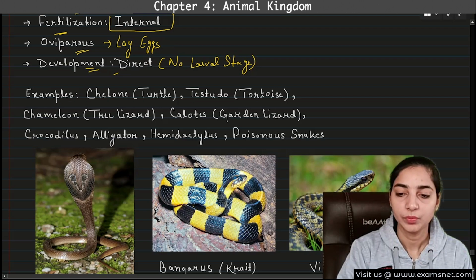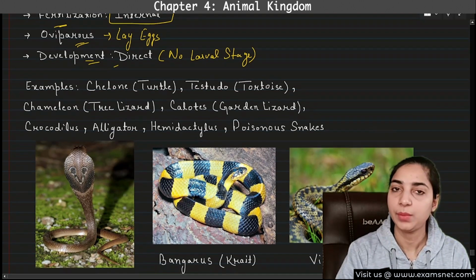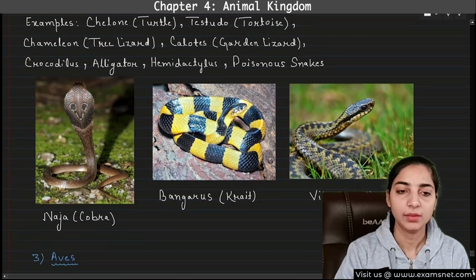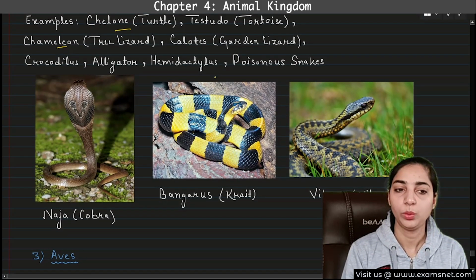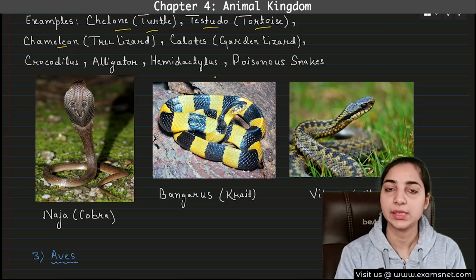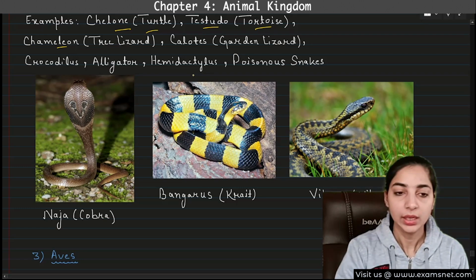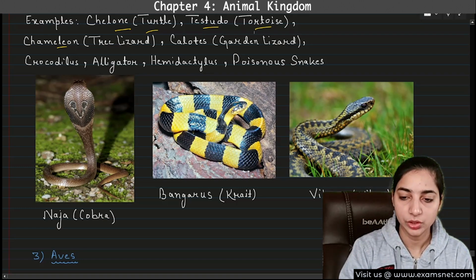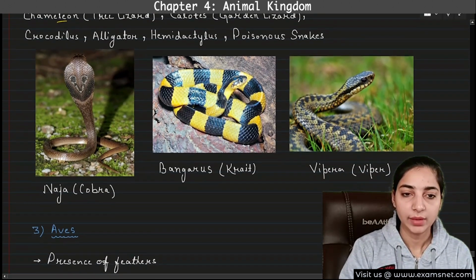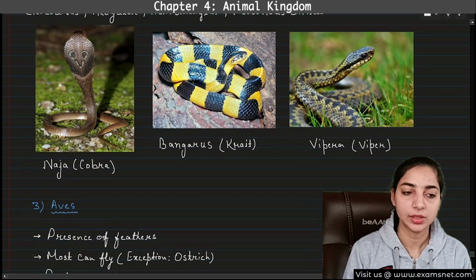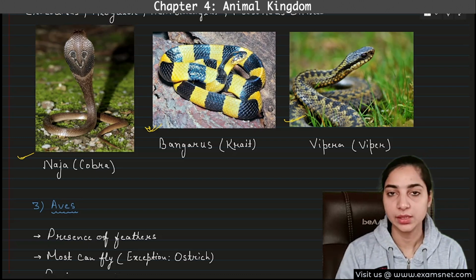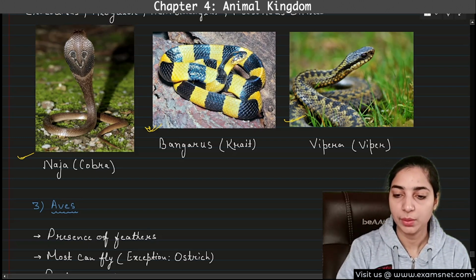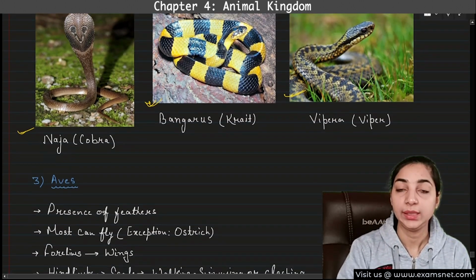Now we have the examples. Although all these examples are already mentioned in your NCERT, so you can just have a look at the names of the examples. You can see Chelone, that is turtle, testudo, that is tortoise, chameleon. So you just have to remember these names. All these names are mentioned in the NCERT. Here you can just have a look at the pictures. I've added three pictures here. First one is Naja, that is cobra. Second one is Bungarus, that is krait, and the third one is Vipera, that is viper. Names you have to remember. You cannot afford to miss the examples.